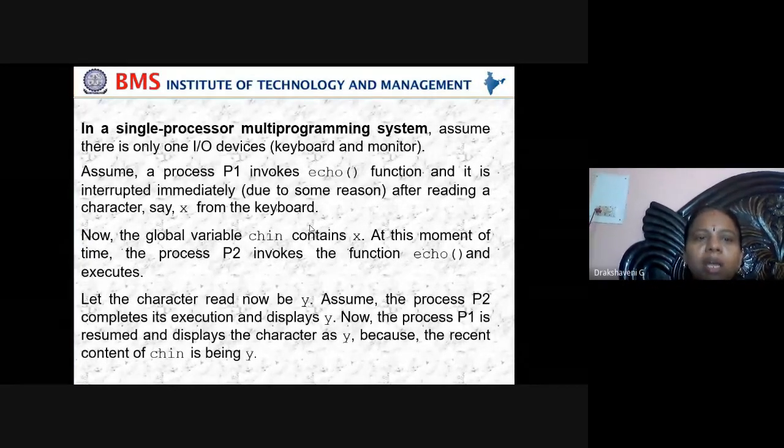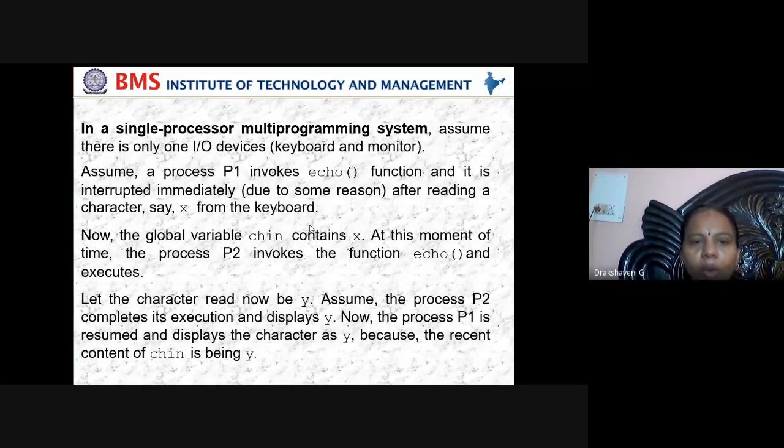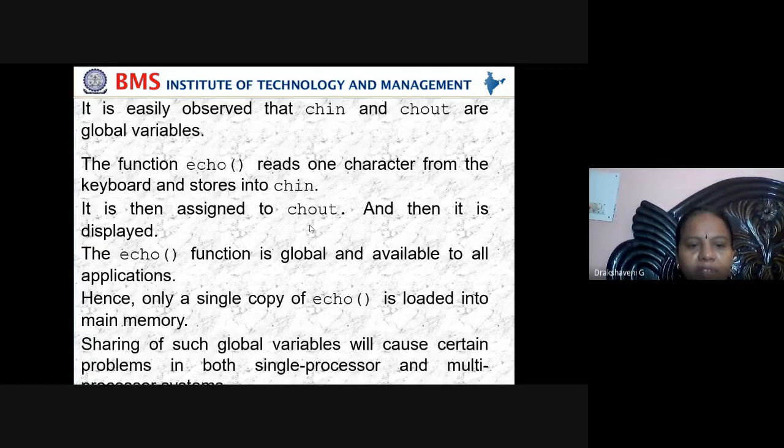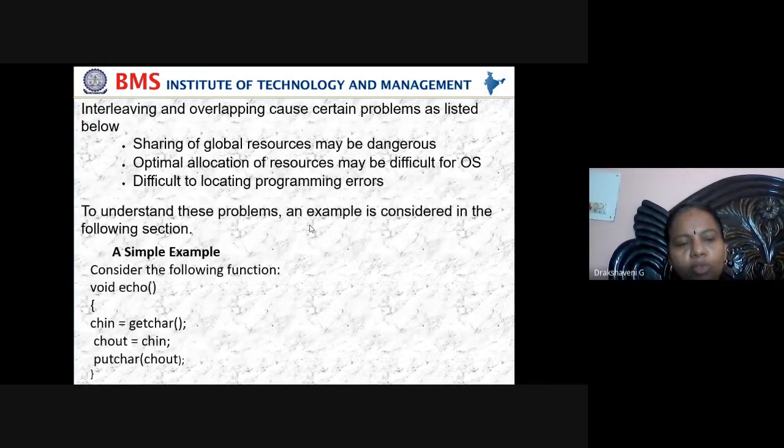So that's what we have here. In a single processor multi-programming system, assume that there is only one input output. Yes, definitely we use only one keyboard and one monitor. So if I have only one input output, assume that process P1 invokes echo. Now P1 is started using echo, and in the first line, echo is being used by P1.